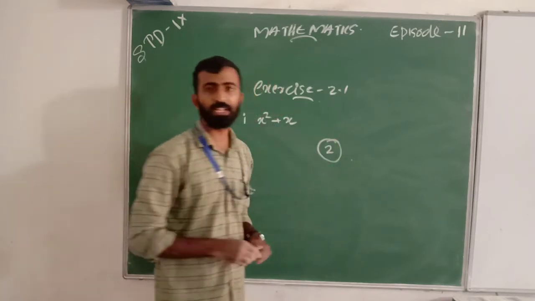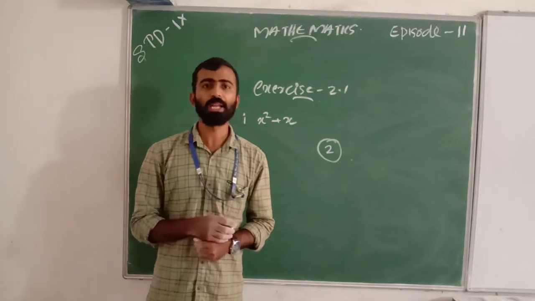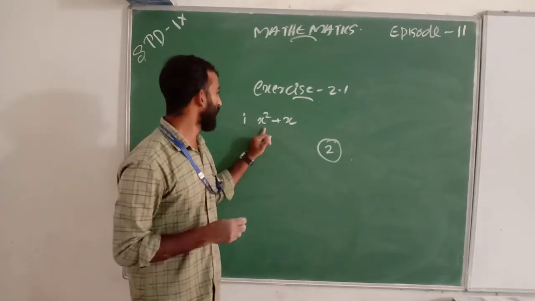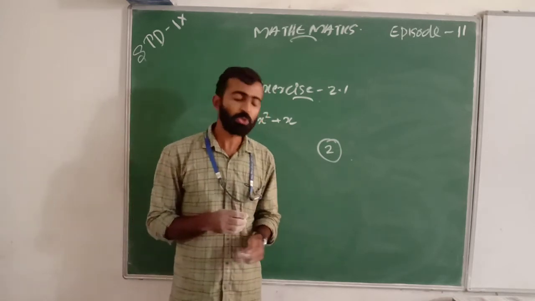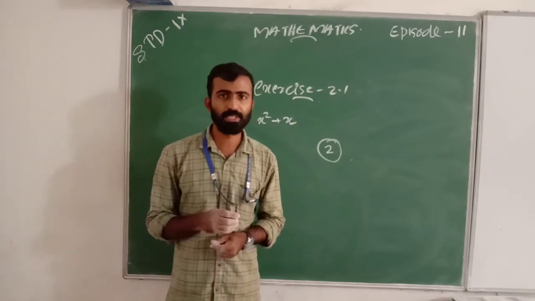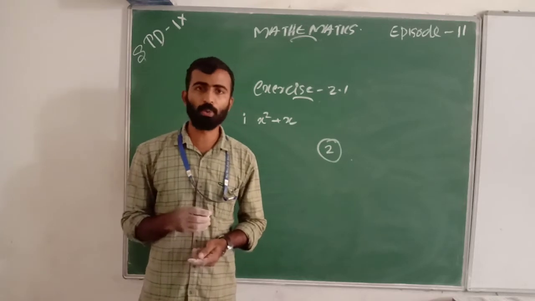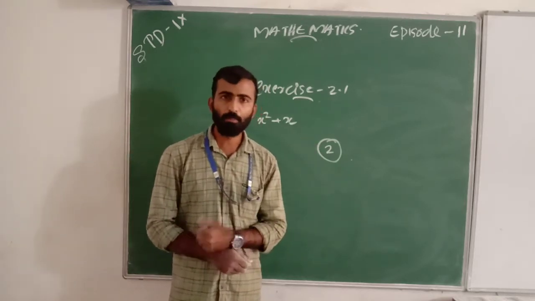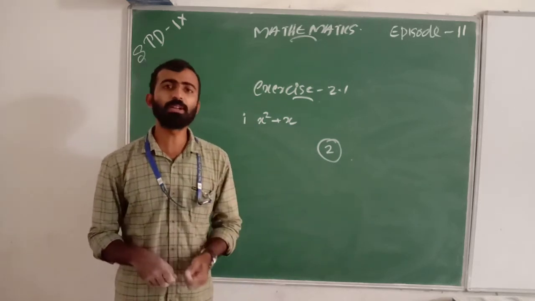So it is a quadratic polynomial. The polynomial is x square plus x, its degree is 2, so it is a quadratic polynomial. Any doubt? We say this is a quadratic polynomial because its degree is 2.